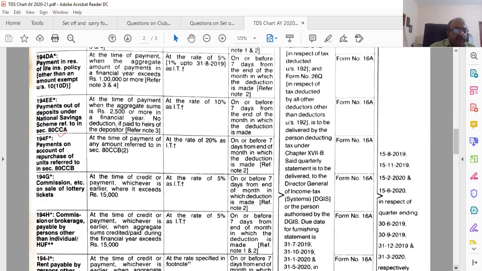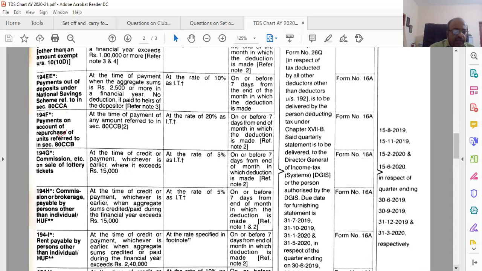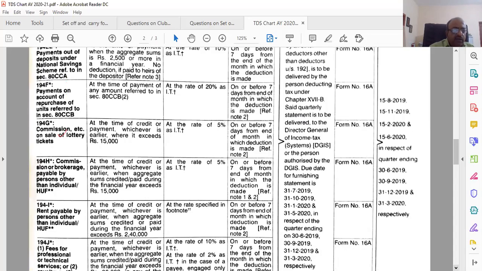194F, payments on account of repurchase and etc. Commission etc. on sale of lottery. Commission and brokerage. This is only commission on lottery. This one is commission and brokerage payable by person other than the individual. Rent payable, this is rent. This is rent payable by person other than individual.